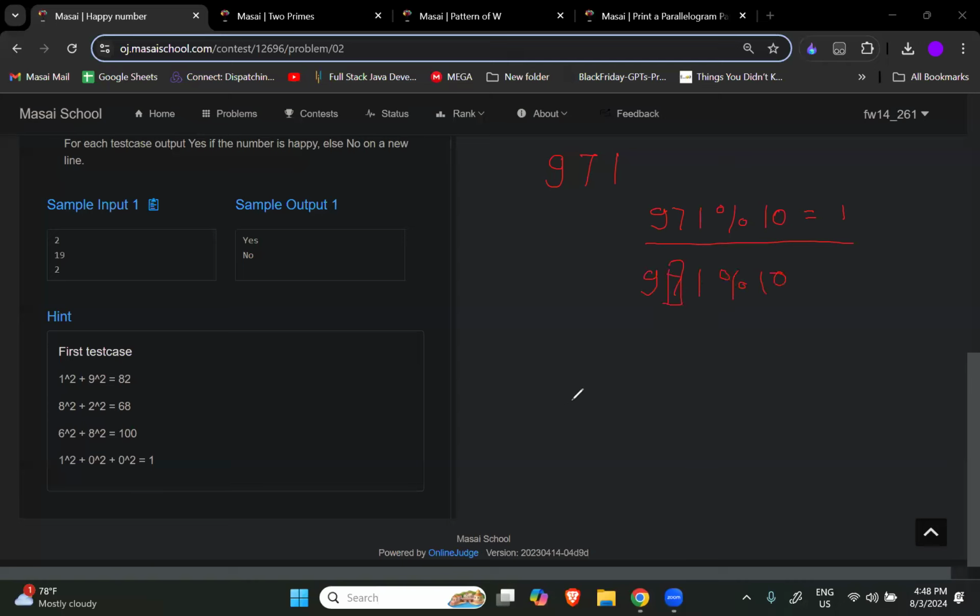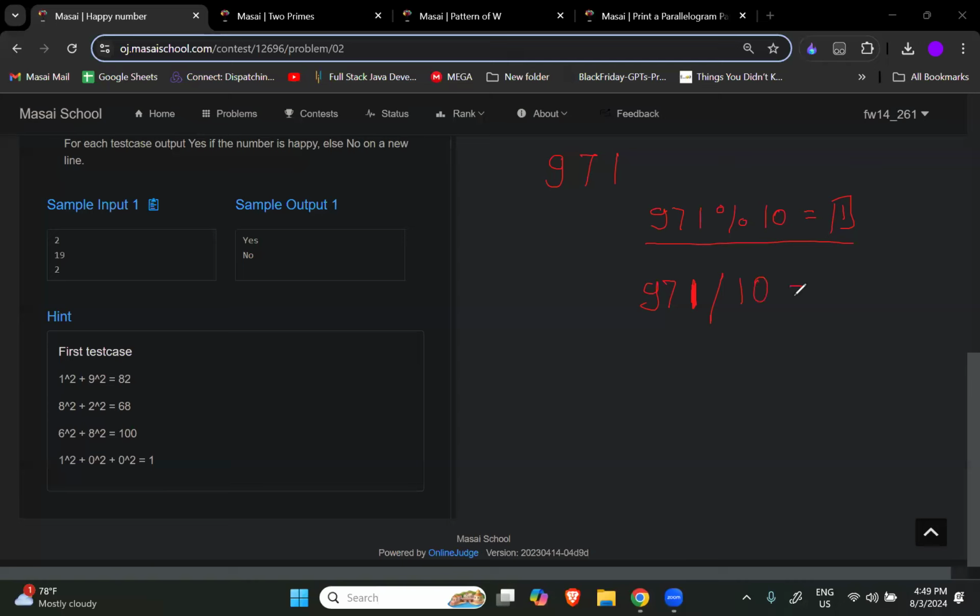So shall I again do 9, 7, 1 modulo 10 to get 7? क्या मुझे अभी 7 मिलेगा? No, right? I will not get 7. I have to make that number smaller. I have to make that number as 97. मुझे 1 को उड़ाना पड़ेगा because 1 तो I have already captured it, right? So how will I delete this 1? By doing modulo, I was able to capture 1, but now I want to delete it. I want to decrease this number. So what we do generally, we divide this number by 10.